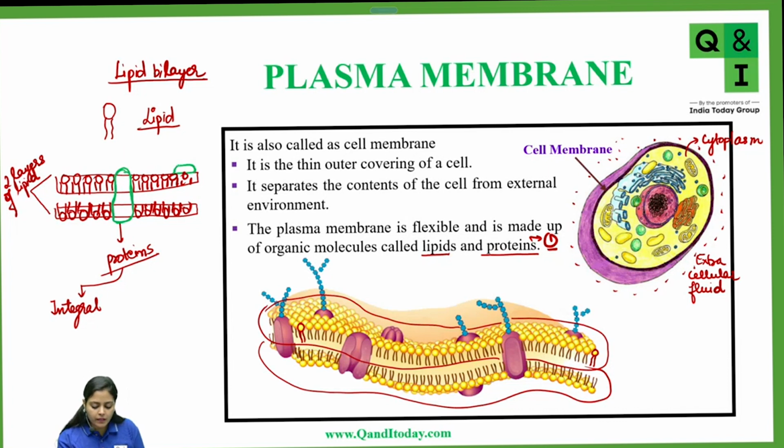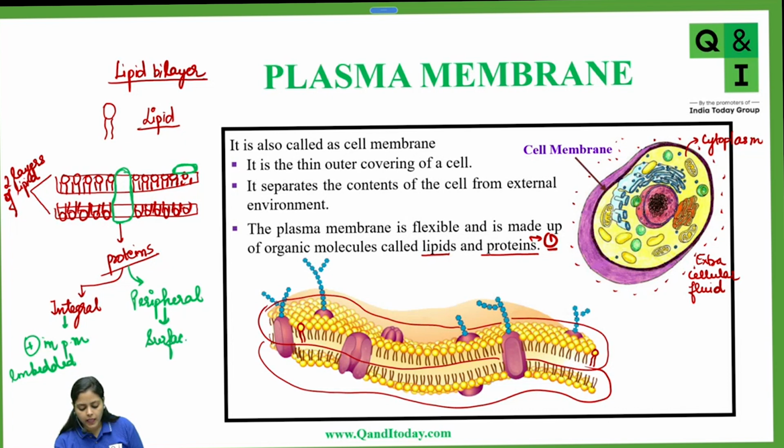However, this type of protein is just present on one of the layers of the lipid, just like you have placed something on one of the breads of the sandwich, like external toppings. This other type of proteins are called peripheral proteins. Integral membrane proteins are embedded in the plasma membrane, whereas peripheral proteins are just attached on the surface. Got it, everyone? Is it clear? The structure of plasma membrane?